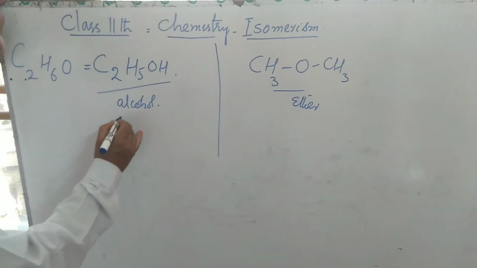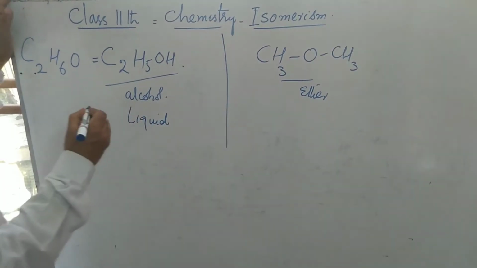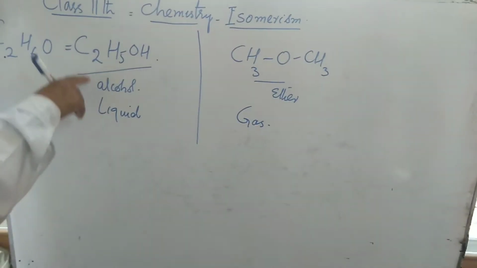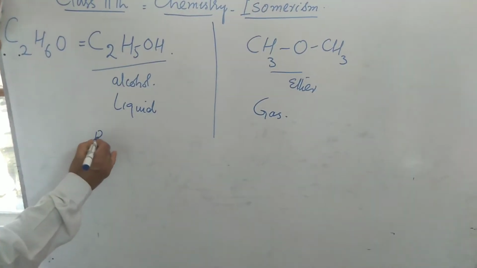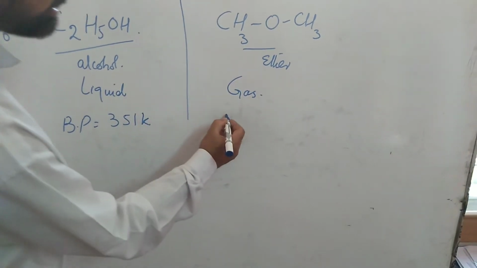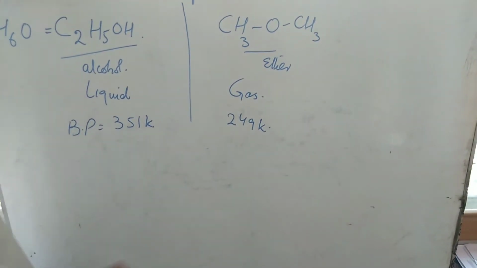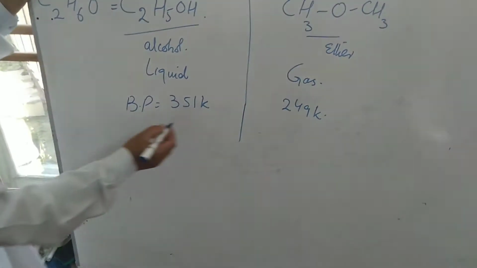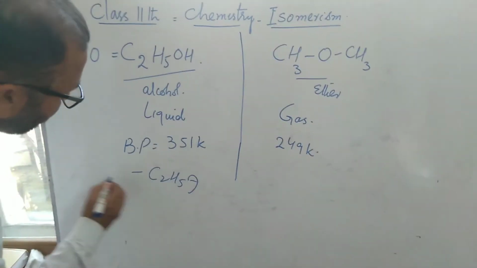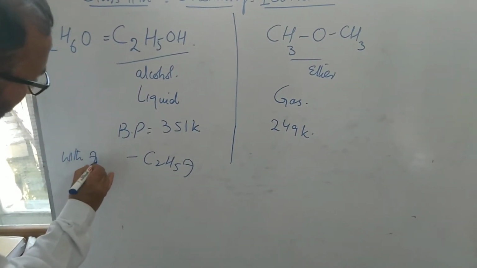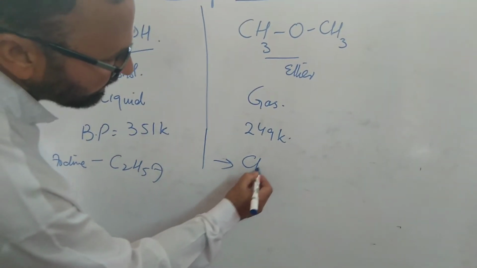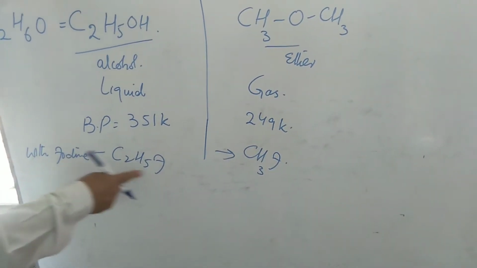Ethyl alcohol is a liquid, while methoxymethane is a gas. The boiling point of ethyl alcohol is 351 Kelvin, while that of methoxymethane is 249 Kelvin. If we react ethyl alcohol with iodine, it forms ethyl iodide, while methoxymethane forms methyl iodide.